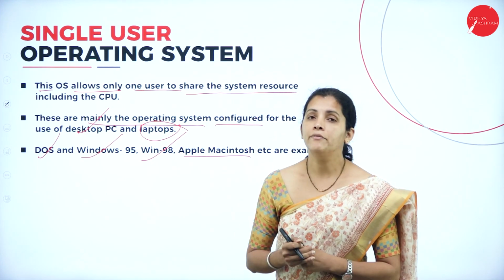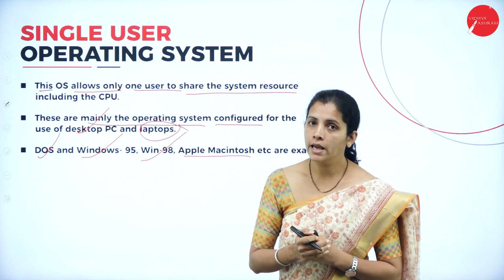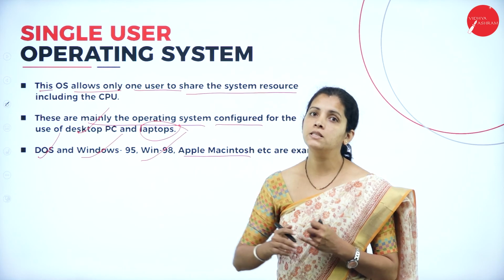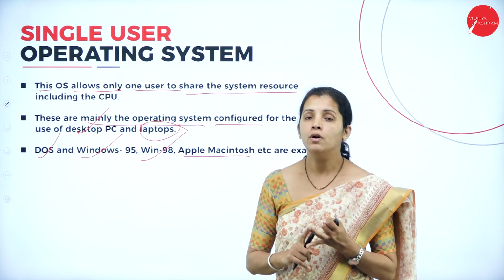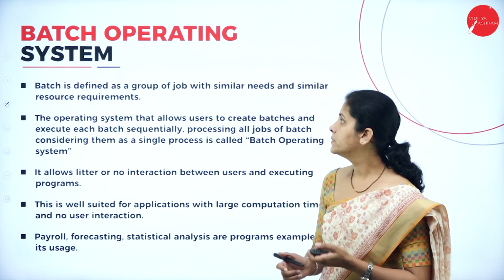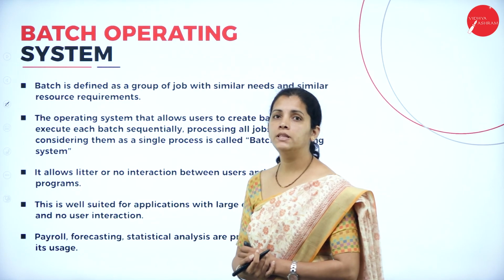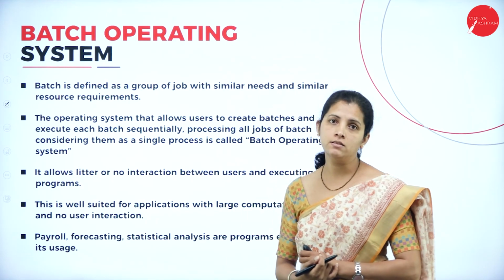For mobile devices, I can have operating systems like Android, Windows as well as Apple iOS. Now, I'm going to cover my second type of operating system, that is batch operating system.